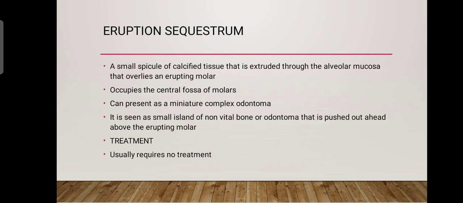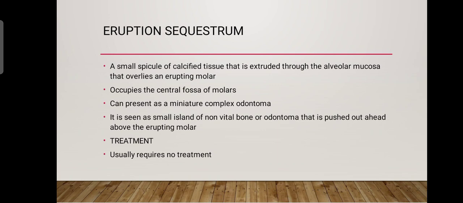Now, the next is eruption sequestrum. What is eruption sequestrum? It is basically a small spicule of calcified tissue that is extruded through the alveolar mucosa that overlies an erupting molar. Usually, it is present in the central occlusal fossa of the molars, and it is basically a small area.